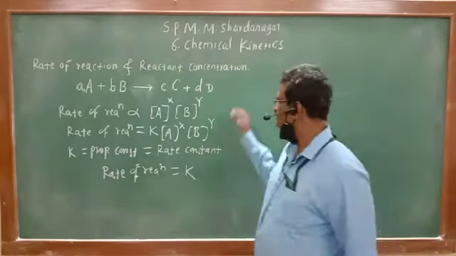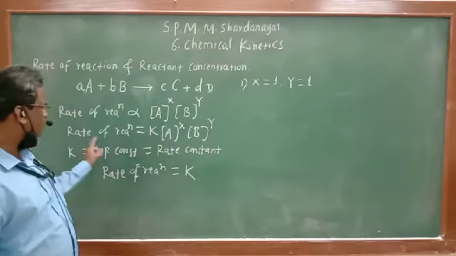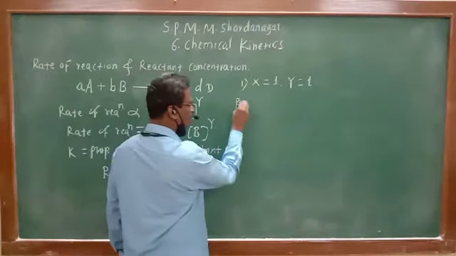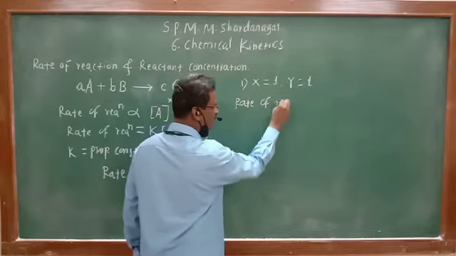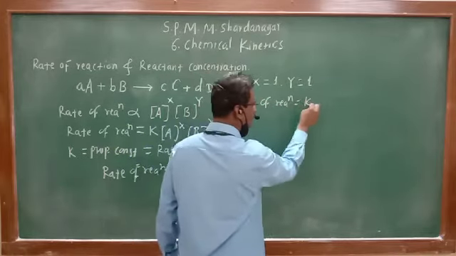In this equation, X is 1, Y is 1. So what does the rate of reaction become? Here rate of reaction becomes equal to K into A raised to 1, B raised to 1. Is it right? That is the equation. Now we have to find out what happens whenever concentration of A changes or concentration of B changes, or if they remain constant.